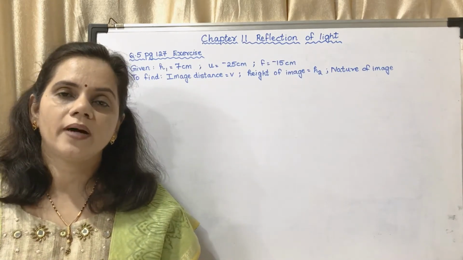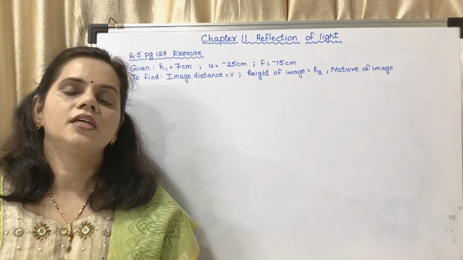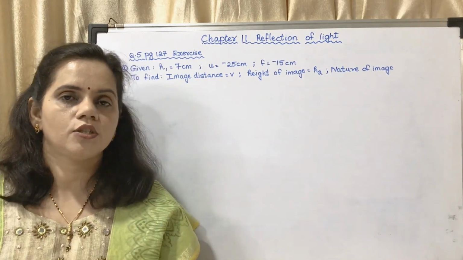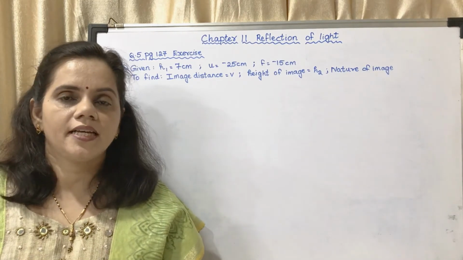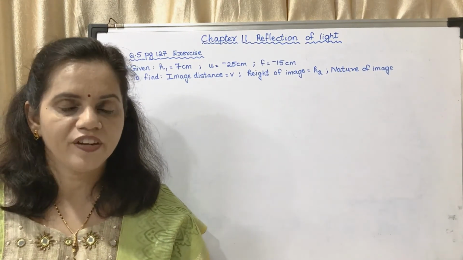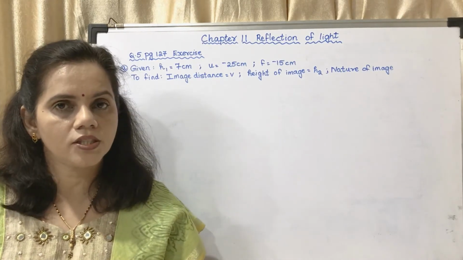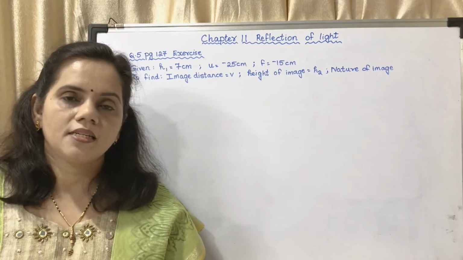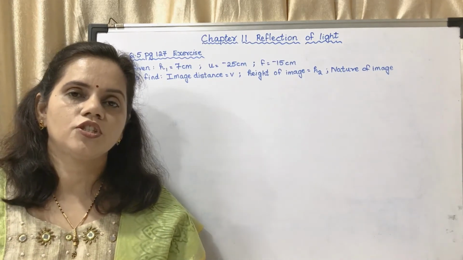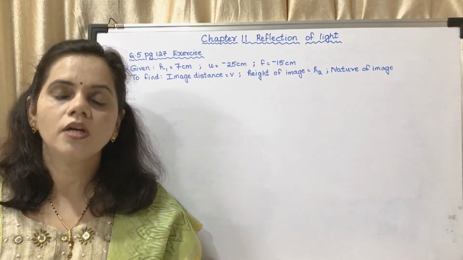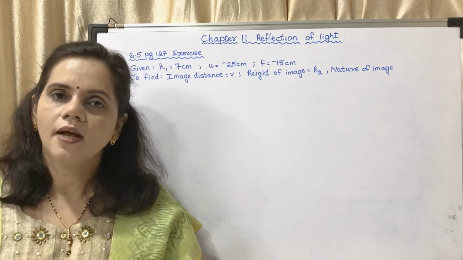u is equal to minus 30. I had told you u is always taken as negative because it is always placed towards the left hand side of the mirror. Height of the image, they have given it as minus 5. Why have they taken it as minus 5? Because it is an inverted image. Next, image distance v you have to find out. Now you may see the substitutions and do it on your own. You have to take the LCM or you may do the cross multiplication method.